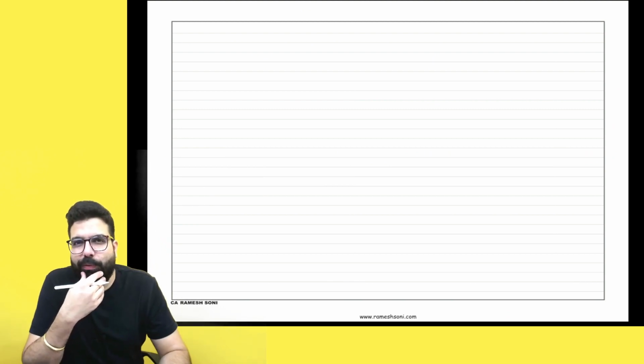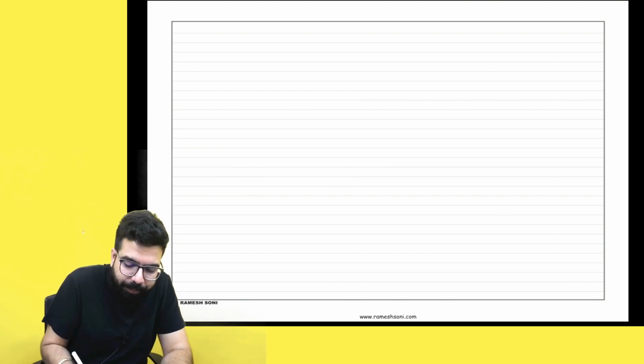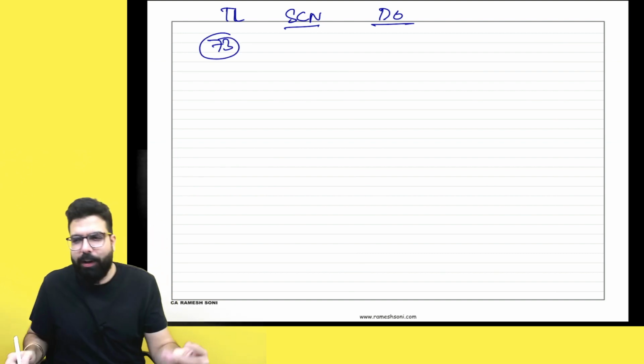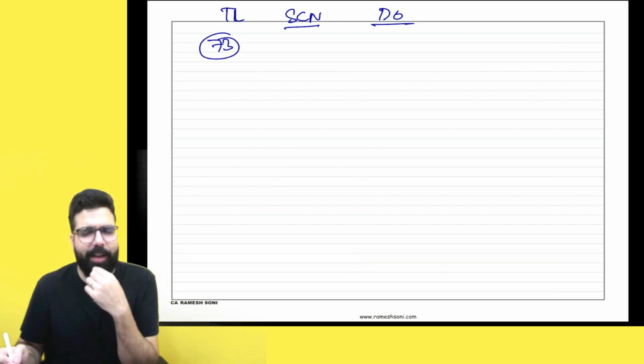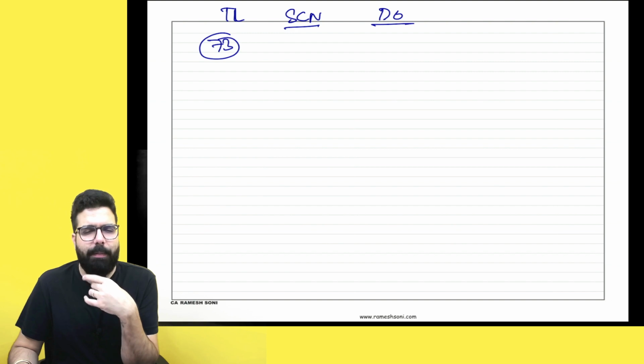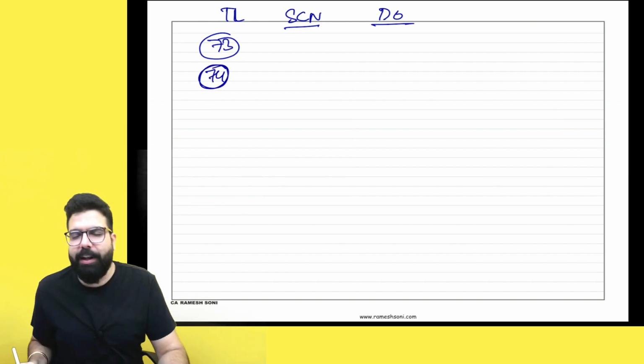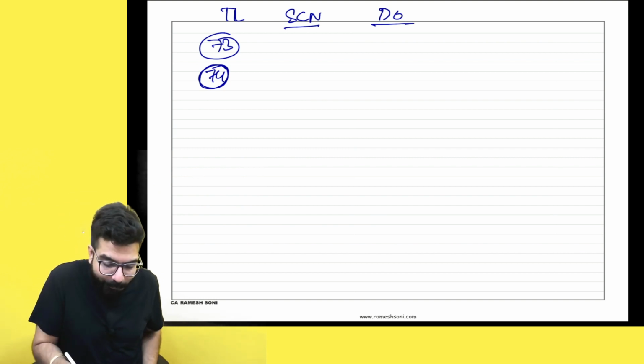For example, do you remember the time limit for issuance of show cause notice and demand order? I hope you remember. Under section number 73, what is the time limit for show cause notice and demand order? And under section number 74, what is the time limit? Can you comment and tell me, everyone? Quickly comment and tell me.